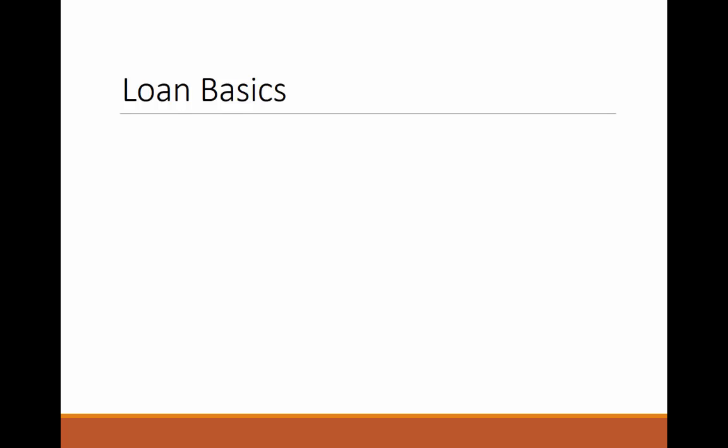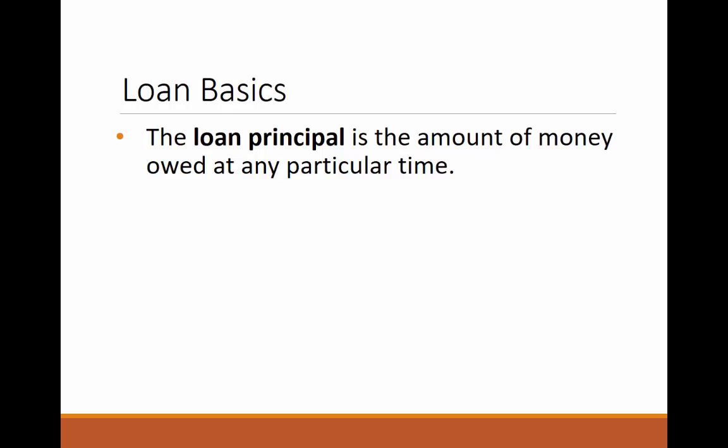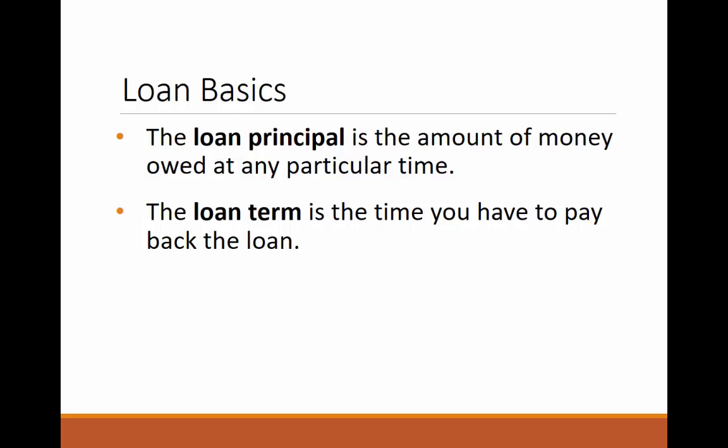Let's take a look at a few key principles. The loan principal is the amount of money owed at any particular time. The loan term is the time you have to pay back the loan. Interest is charged on the loan principal, and the loan term is the duration that you have to pay back the loan. The annual percentage rate, or the APR, is the interest that is charged on the loan.